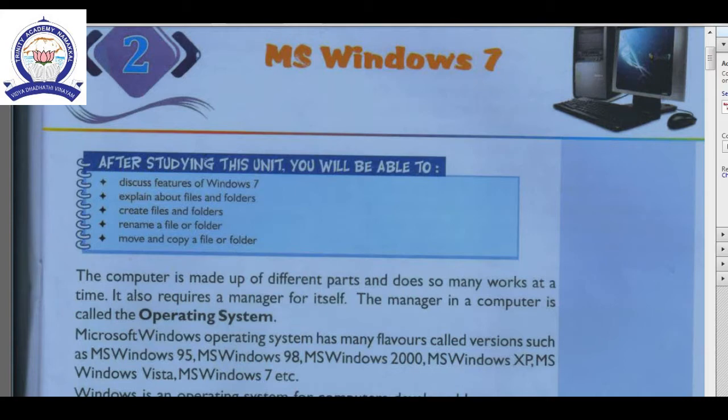See the versions: MS Windows 95, MS Windows 98, MS Windows 2000, MS Windows XP, MS Windows Vista, MS Windows 7. Why do they stop at Windows 7? Because our book is based on Windows 7. What are the advanced versions? Microsoft Windows 2010 and Microsoft Windows 2013. These are the advanced versions of Windows.